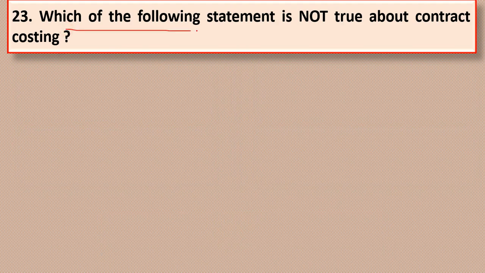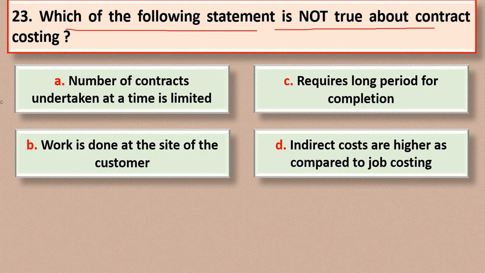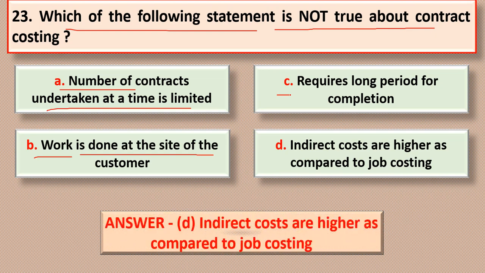Next question. Which of the following statements is not true about contract costing? Options are option A, number of contracts undertaken at a time is limited. Option B, work is done at the site of customer. Option C, requires long period of completion. Or option D, indirect costs are higher as compared to job costing. Let us see the answer. So the correct answer is option D. Indirect costs are higher as compared to job costing.